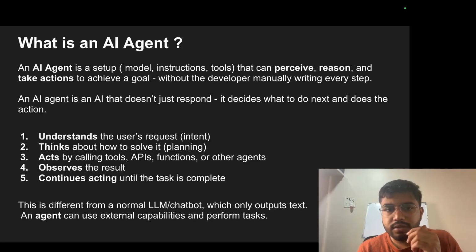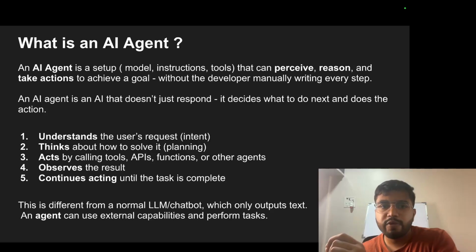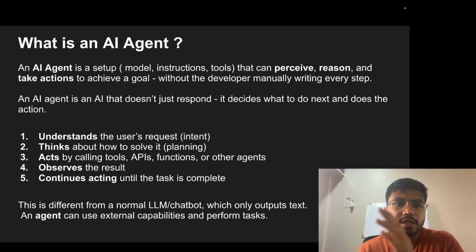But that is not true actually. Okay, LLM is different, agent is different. An agent can do end-to-end things on its own. So an AI agent has a model, it can take your instructions and using tools it can do things end-to-end without you doing every step of it. That's the difference between an agent and an LLM.